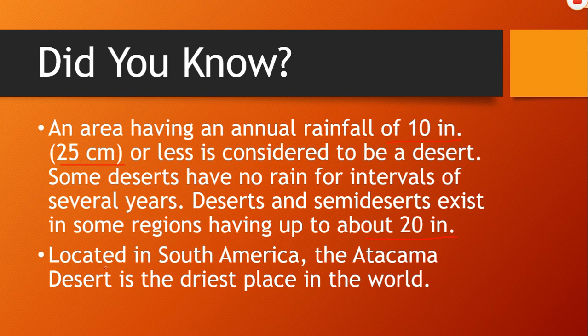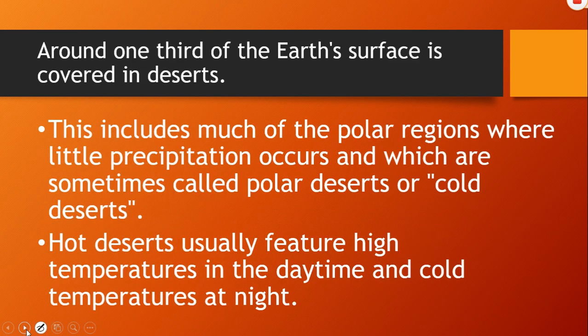Right? And located in South America, the Atacama Desert. Which desert? The Atacama Desert is the driest place in the world. Did you know this? Okay, let's find out some more facts about it.